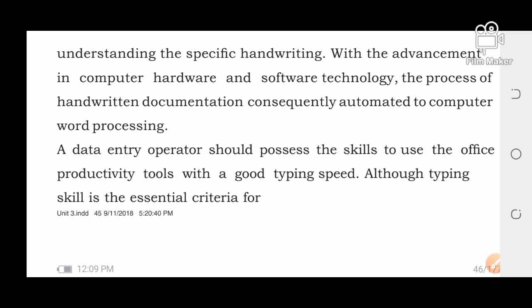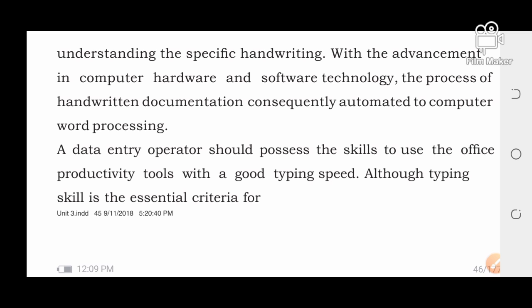Now there's no need to take paper and all. If there is no computer or phone, then you can go through handwritten documents. But if there is a computer or a phone, you can convert that handwritten document into computer word processing.